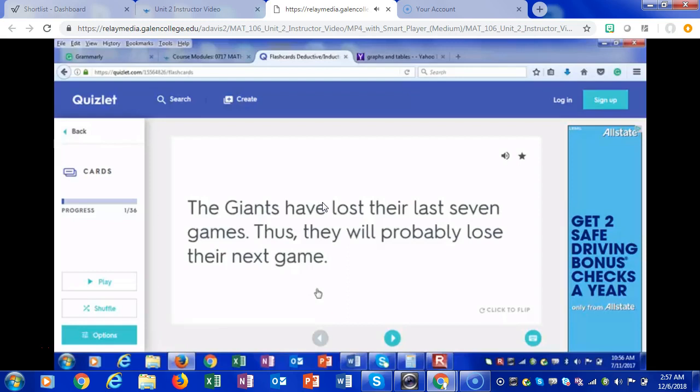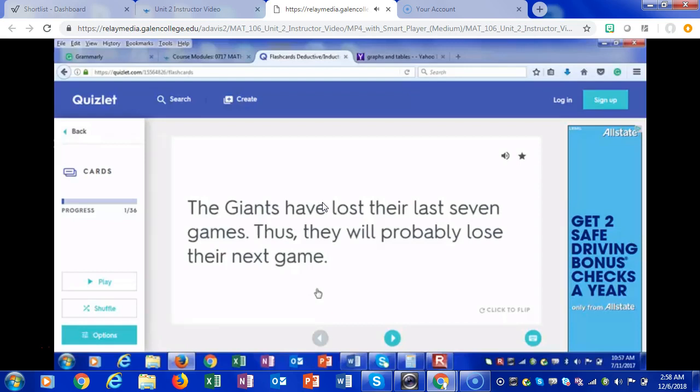Well, I wanted to show you some flashcards, because I think the best way to learn inductive and deductive reasoning is to look at multiple examples. So, let's start with this example. I actually found it on Quizlet. This is Quizlet.com. These are flashcards for deductive and inductive reasoning. And feel free to go to this exact website and start practicing what it means to have inductive or deductive.